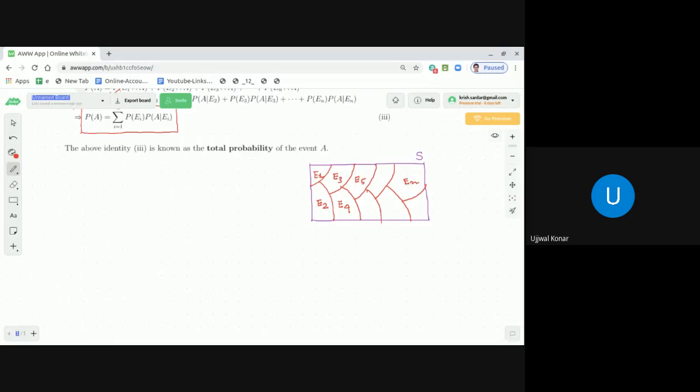All these events are mutually exclusive and exhaustive. Why mutually exclusive? Because if you take any two sets from E1 to En and make their intersection, you will get an empty set. That qualifies to say that all these events E1, E2, E3 up to En are mutually exclusive. And why are they exhaustive? You take their union, E1, E2, E3 up to En, and you will get the entire sample space. That is called exhaustive. Now, we are going to take that event A from that sample space. So suppose this is the event A.